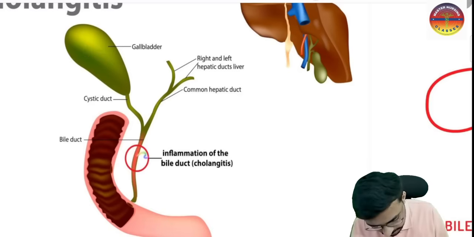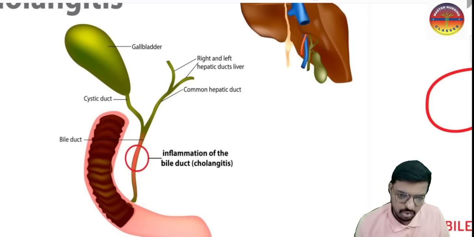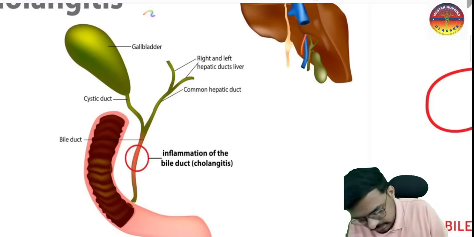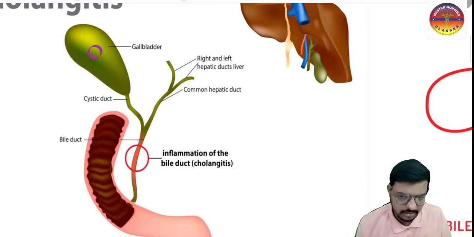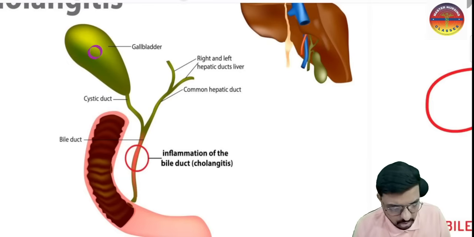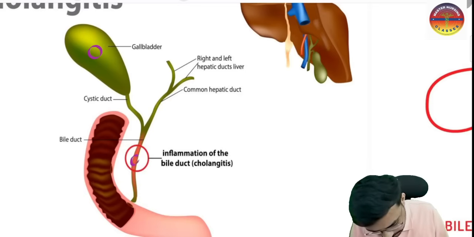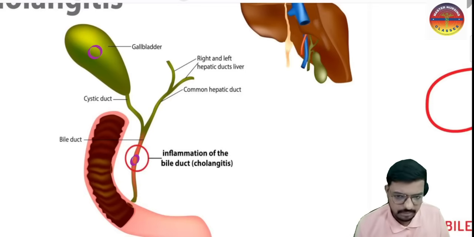If there is an accumulation of stone in the common bile duct, that is choledocholithiasis.